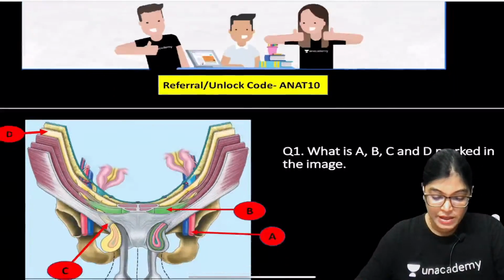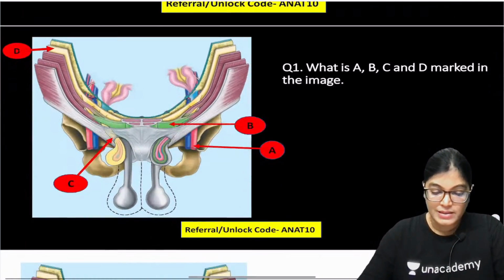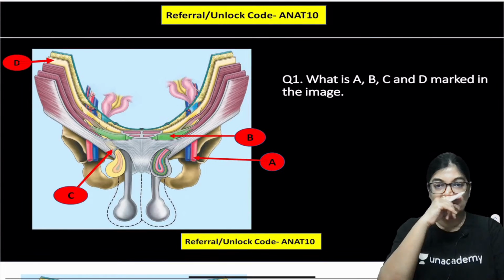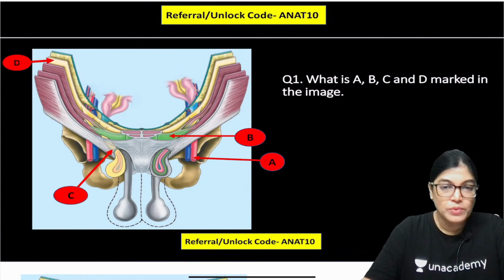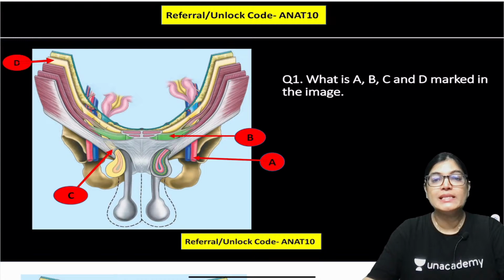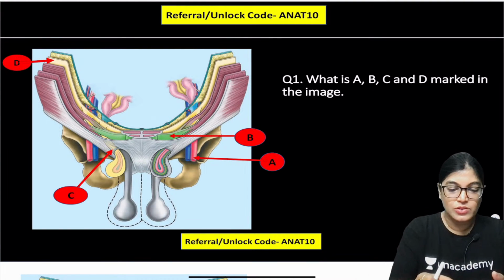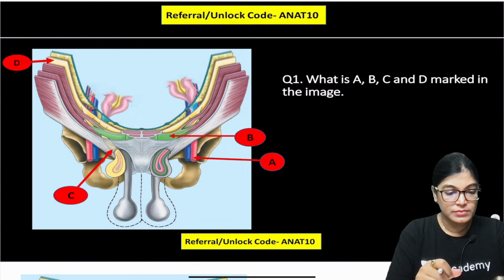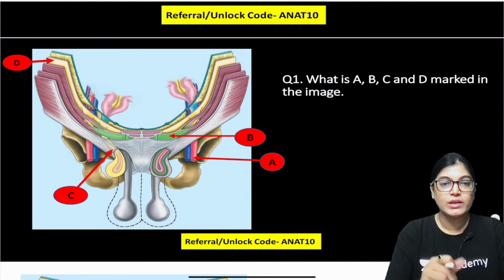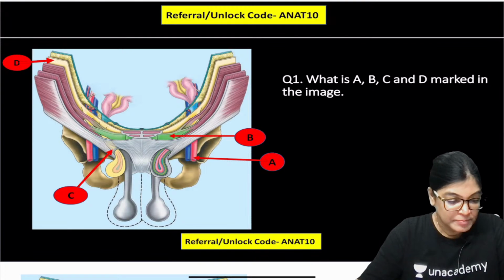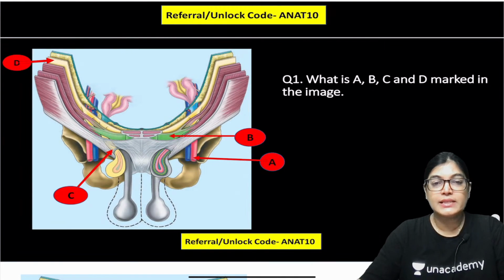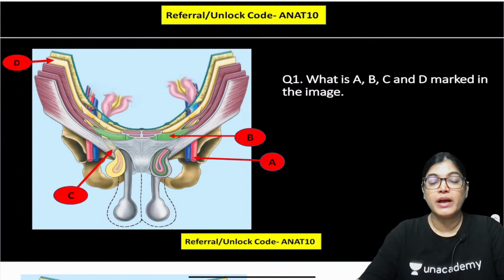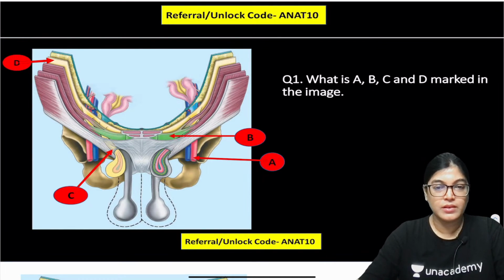So let's start with the session now. I would start the session with the first MCQ of today's session. All of you, please mark the answer. What is A, B, C and D marked in the image? All the best to everyone. Just mark what is A, B, C and D. I will give you 30 seconds, otherwise I will come up with the explanation. So what is A, what is B, what is C and D?